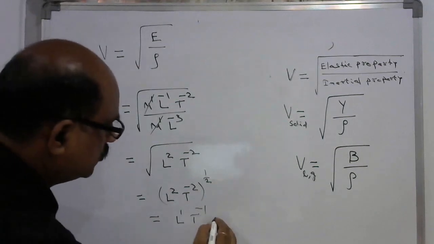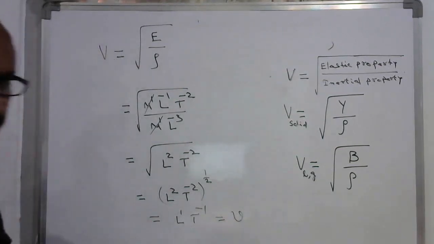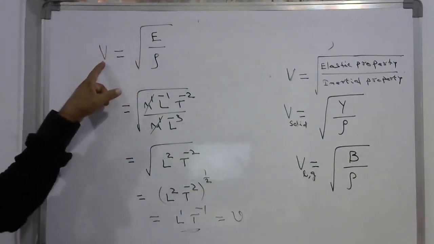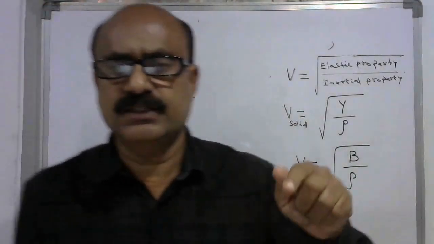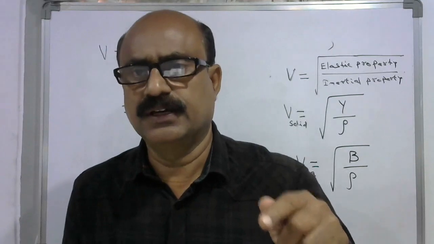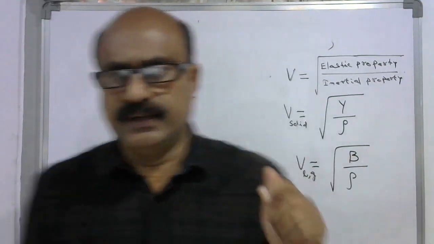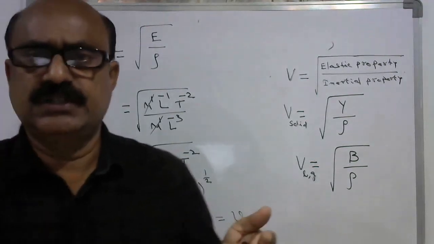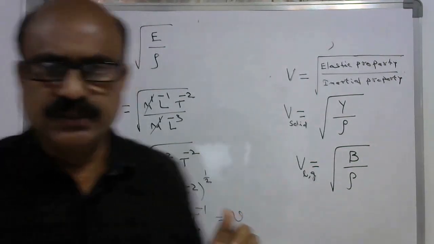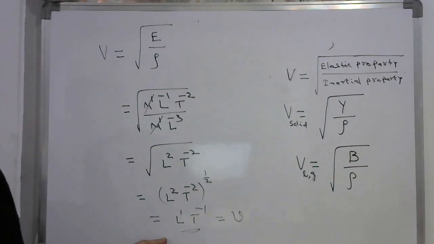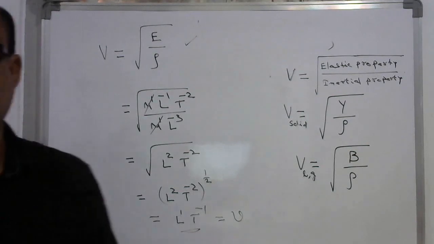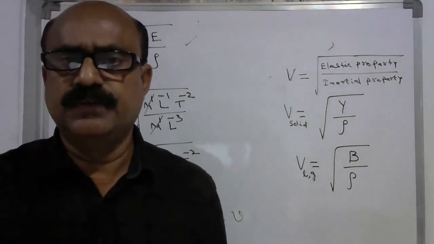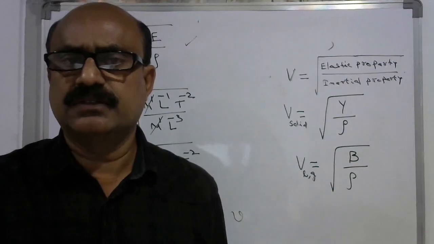So this is dimensionally equal to the speed. Hence, this equation is true: the speed of sound can be expressed in terms of the elastic property of the medium and the inertial property expressed in terms of its density, and dimensionally it is true. That is why this equation is correct for all media, whether it is solid, liquid or gas.